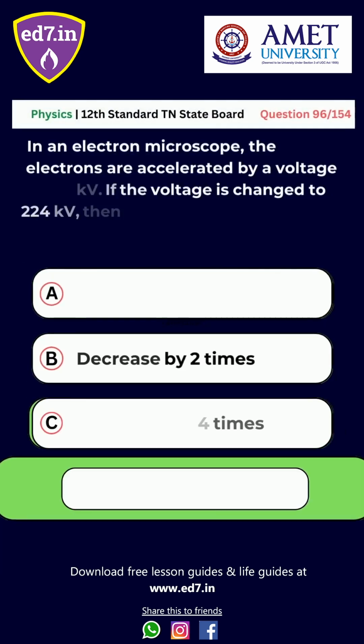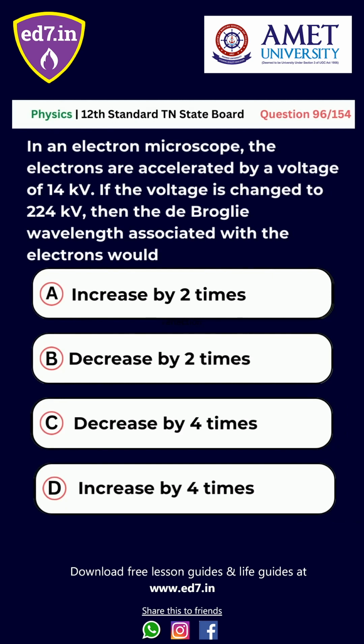Question number 96. In an electron microscope, the electrons are accelerated by a voltage of 14 kV. If the voltage is changed to 224 kV, then the de Broglie wavelength associated with the electrons would: option A, increase by 2 times; B, decrease by 2 times; C, decrease by 4 times; D, increase by 4 times. The right answer is option C, decrease by 4 times.